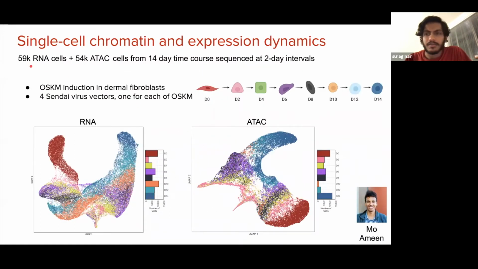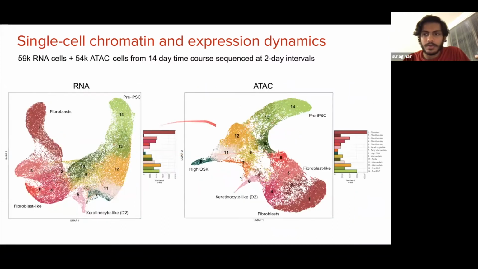Mo collected 55,000 cells each from single cell RNA and single cell ATAC-seq from a 14-day time course sequenced at 2-day intervals. So starting with fibroblasts at day 0, we induced them with 4 Sendai virus vectors, one for each of the 4 Yamanaka factors, and then sequenced these cells at 2-day intervals. You can see that there are gradual transitions instead of discrete switches between cell states in these UMAPs. We can also computationally link cells between the RNA-seq and ATAC-seq modalities, and clustering in this case highlights 14 different cell states that are more or less concordant between the two modalities.